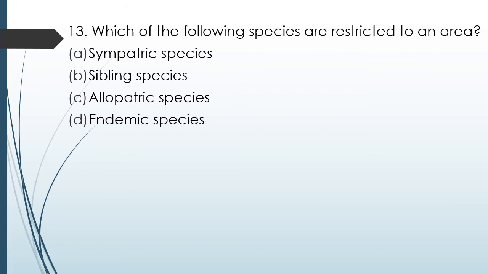Question number 90. Which of the following species are restricted to an area? Sympatric species, sibling species, allopatric species, or endemic species? Correct answer is option D, endemic species.